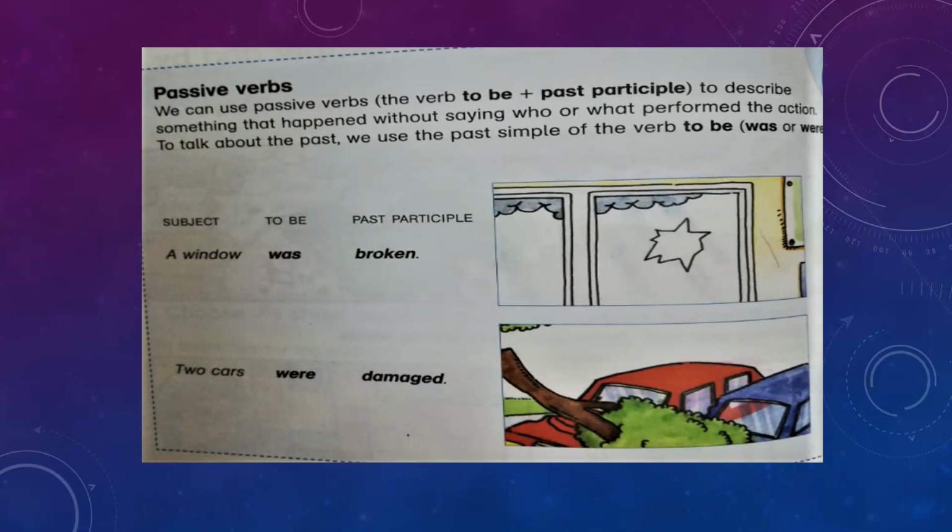A window is actually an object, but it has taken the place of subject here. A window was broken. Third form, past participle. Window is subject here, was to be, and broken, past participle.